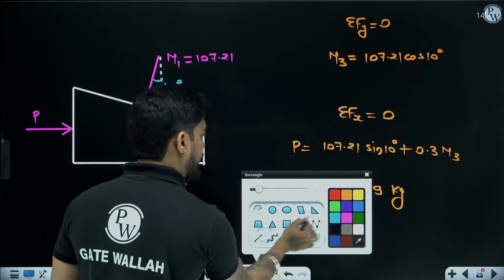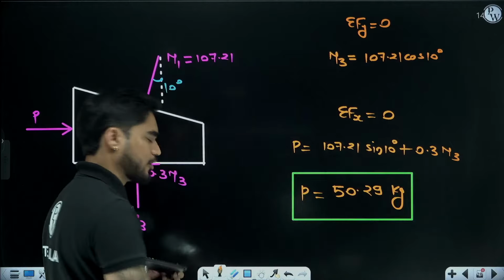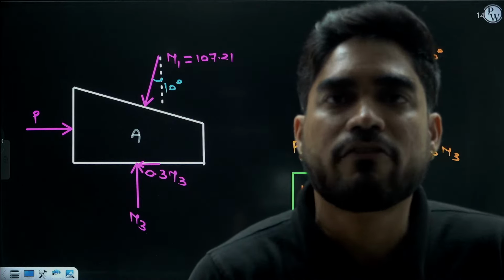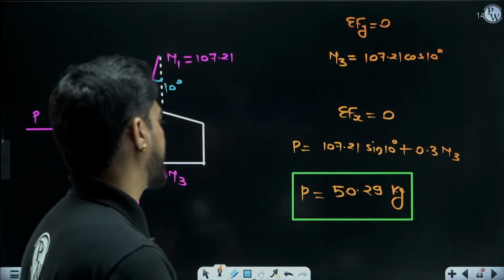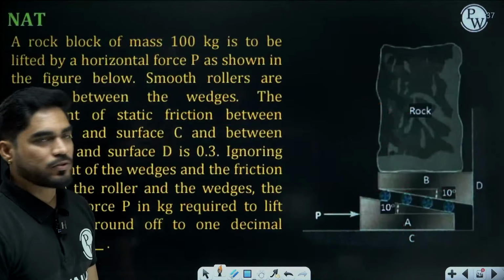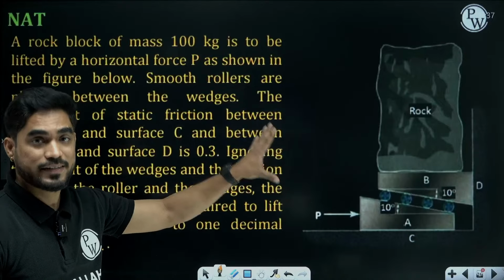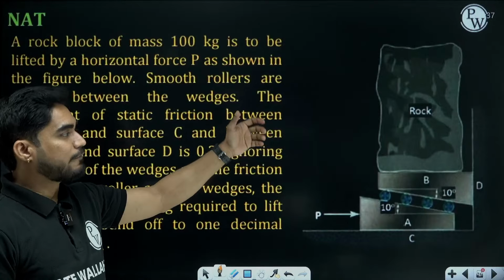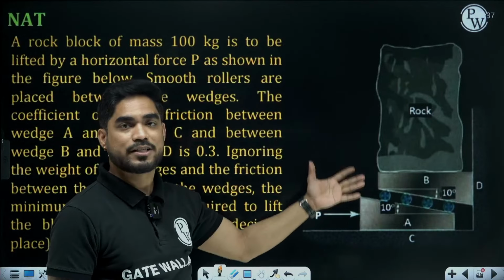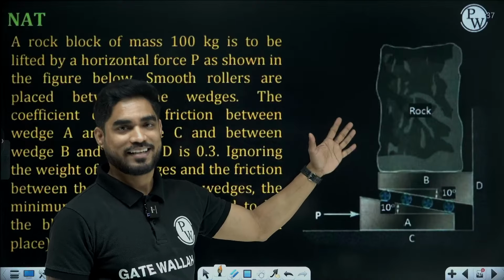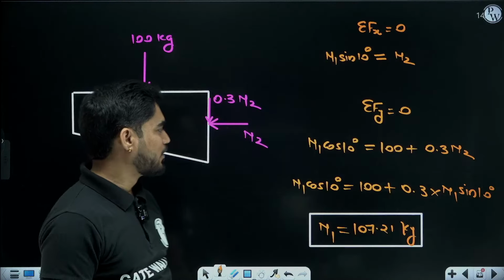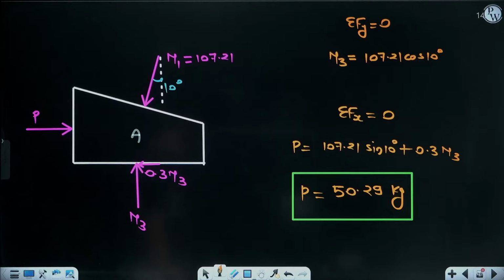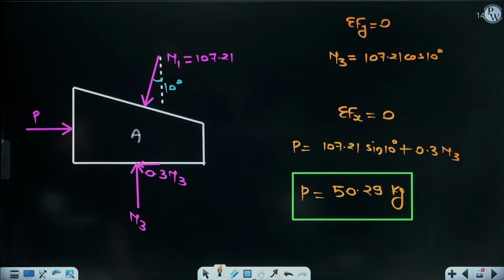Are you guys getting this answer? 50.29 kg. Yes, almost 50.3 kg. Very good, very good, very good. Now let me tell you, this is from GATE PI. The previous year question of GATE PI. Okay, so if you are wondering whether you might get this lengthy question in GATE, yes, this is from GATE, from other branch. So you might get a question like this in your exam. Okay, very good. 50.29 kg.